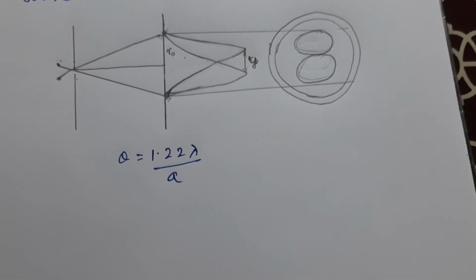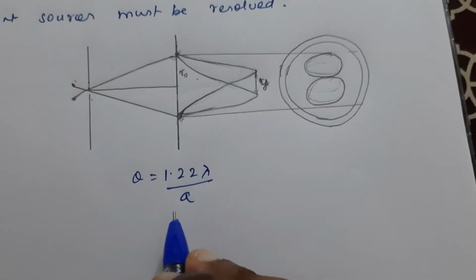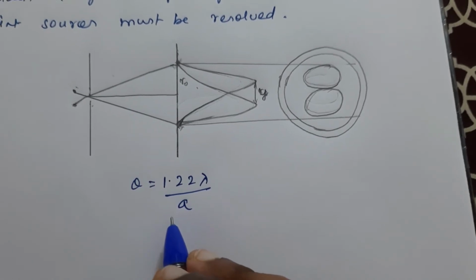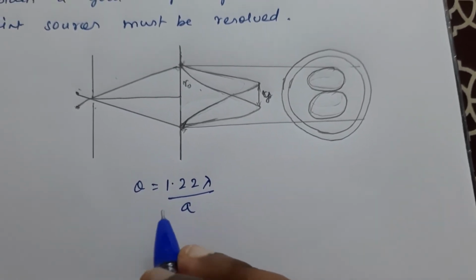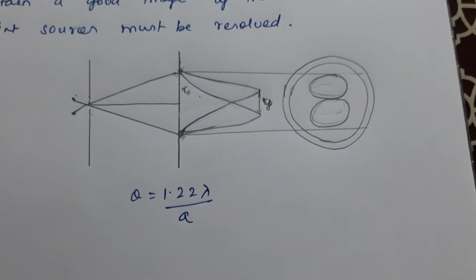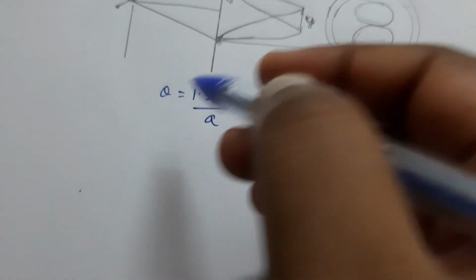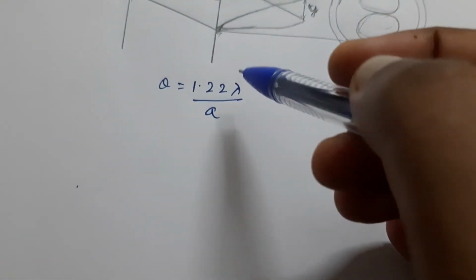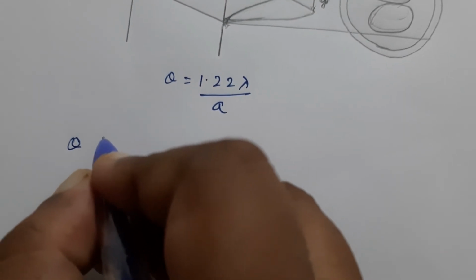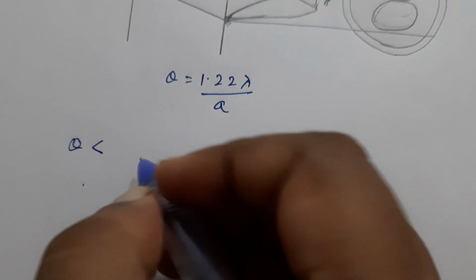So it shows that the first order diffraction angle must be as small as possible for greater resolution. In order to get a clear image, the theta value should be as small as possible, a very small value.